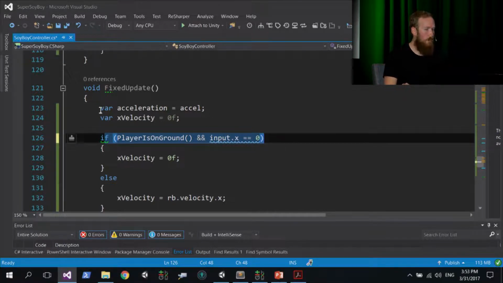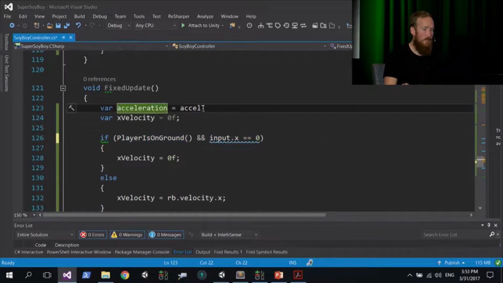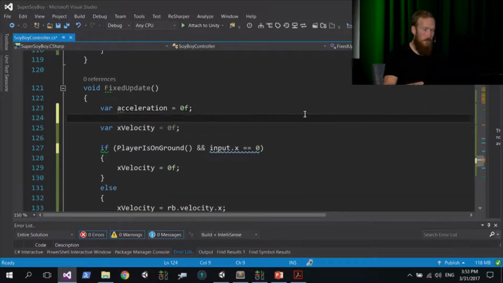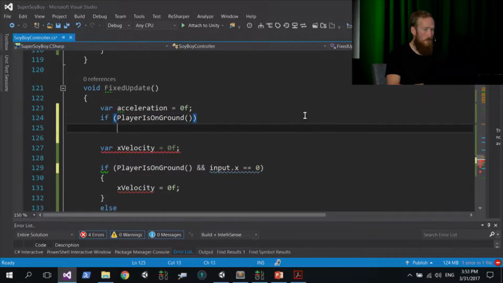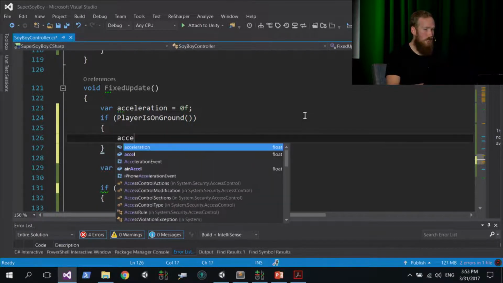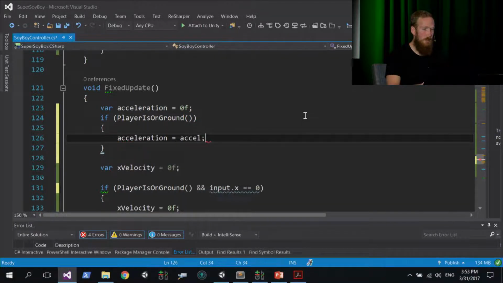And at the top of your FixedUpdate method, we've got var acceleration is assigned XL. We're going to now replace that with var acceleration is assigned 0f. And then below that line, we're going to type in if playerIsOnGround, open up braces, and we're going to say acceleration is assigned XL. So XL is basically going to be our ground acceleration value.